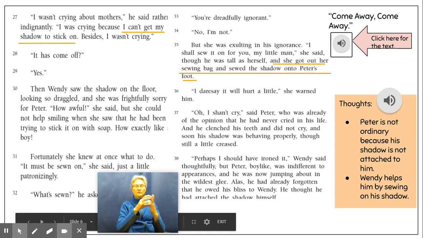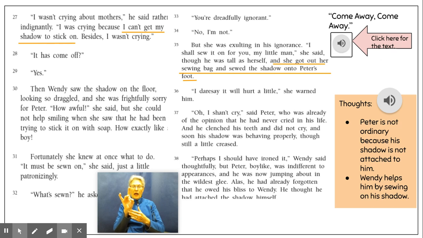Paragraphs 27 through 38 of Come Away, Come Away. I wasn't crying about mothers, he said rather indignantly. I was crying because I can't get my shadow to stick on. Besides, I wasn't crying. It has come off? Yes. Then Wendy saw the shadow on the floor, looking so draggled, and she was frightfully sorry for Peter.